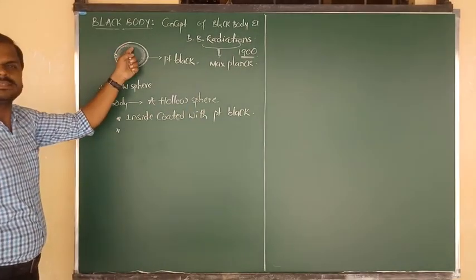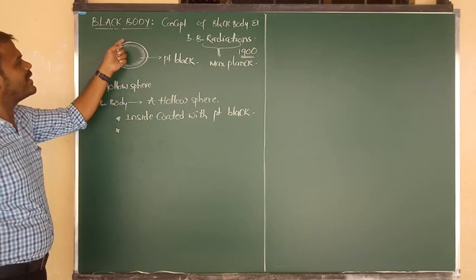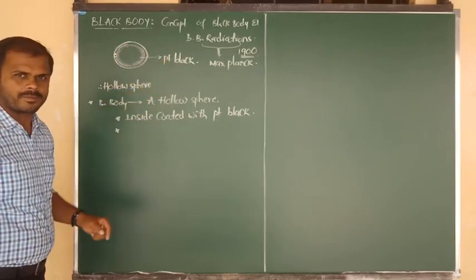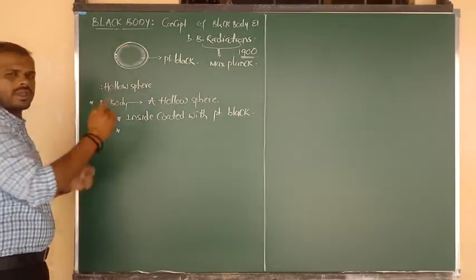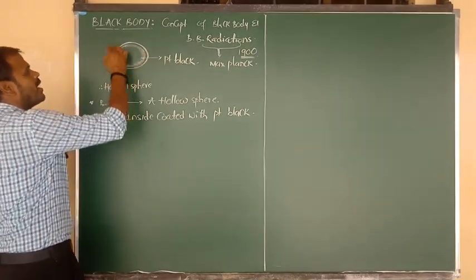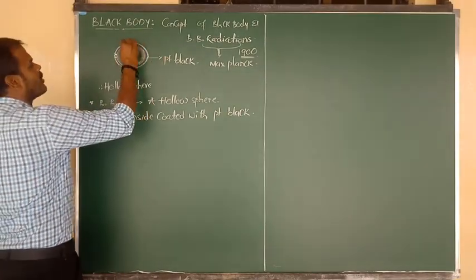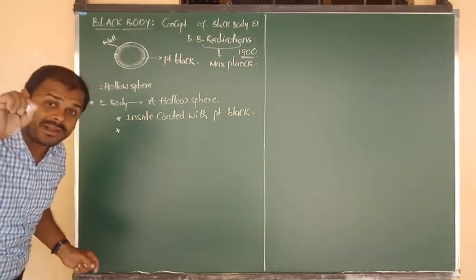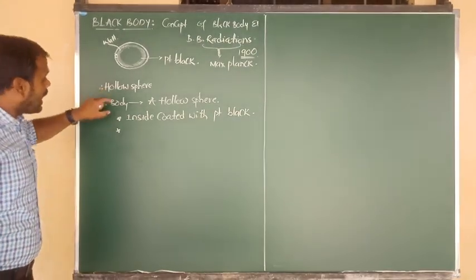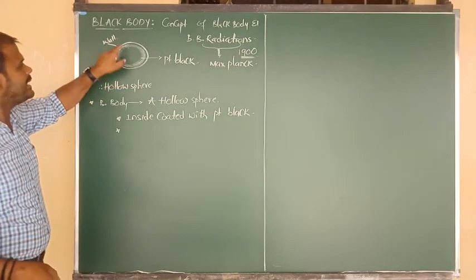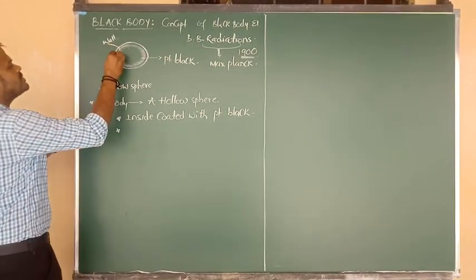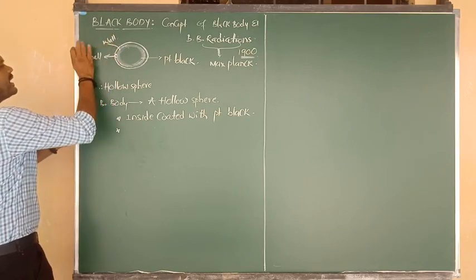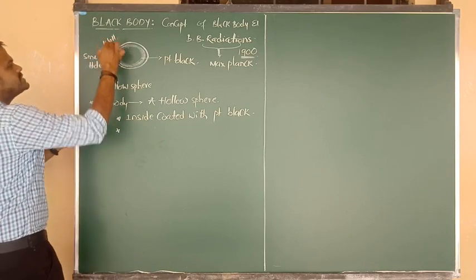Suppose this is the inner wall of the black body, this is the exterior surface, and this is the interior surface. The interior is coated with platinum black. Including these two, interior and exterior, it is nothing but the wall of the black body. One very important point you have to remember: in the surface of the black body, especially in its wall, it contains a very small hole. So the black body contains a very small hole in its wall.